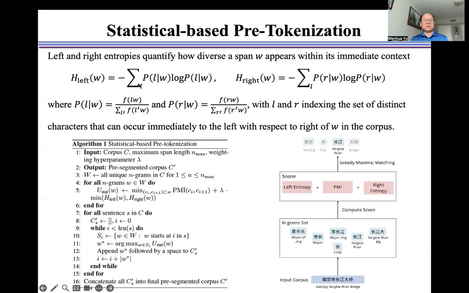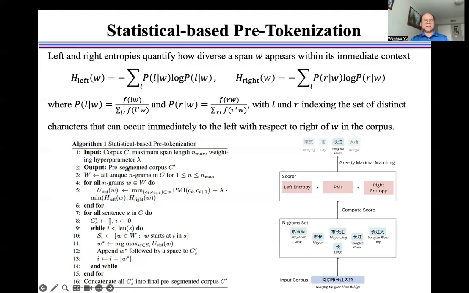We use this formulation to calculate H left and this formulation to calculate H right, where P is calculated from this formulation and this formulation, with L and R indexing the set of distinct characters that can occur immediately to the left and to the right of W in the corpus.